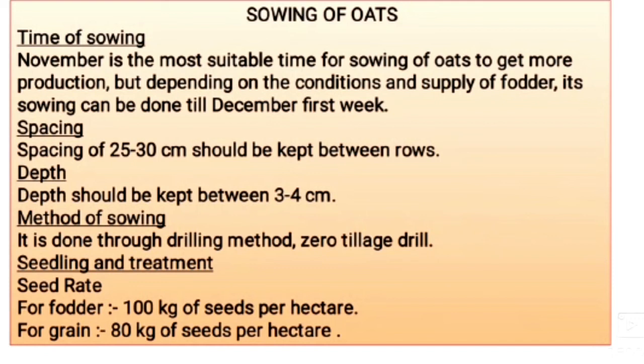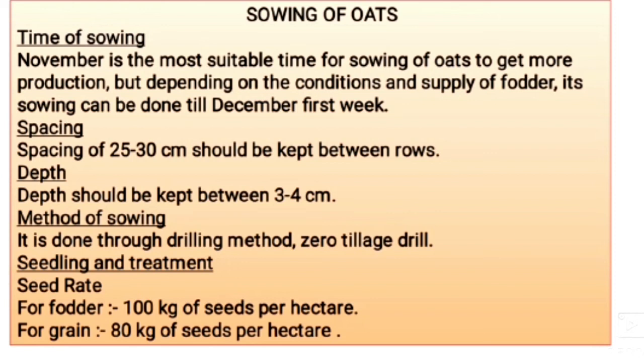And sowing of oats. The time of sowing, about November, is the most suitable time for sowing of oats to get more production, but depending on the conditions and supply of fodder, sowing can be done till the first week of December. The spacing required is 25 to 30 centimeters, and the depth of sowing is about 3 to 4 centimeters. The method of sowing is the drilling method and zero tillage drill.